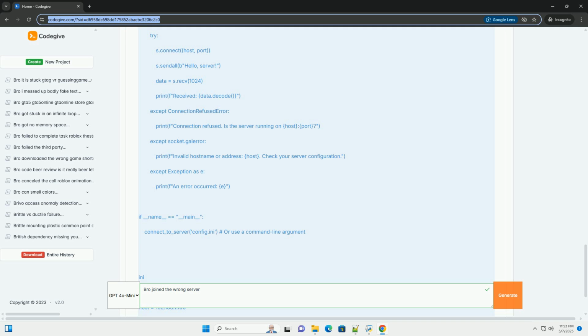2. Change server binding to listen on all interfaces. Set host equals 0.0.0.0 in the server code. This will make the server accessible from any IP address on the network. However, be cautious about security implications if you're making the server publicly accessible.